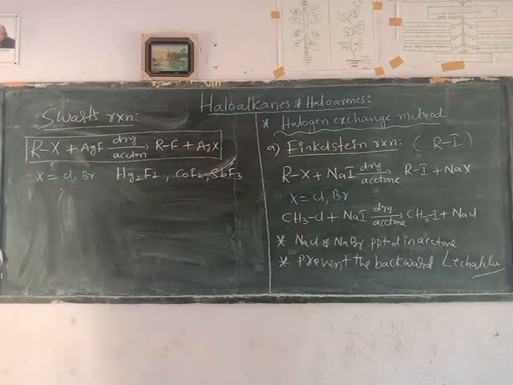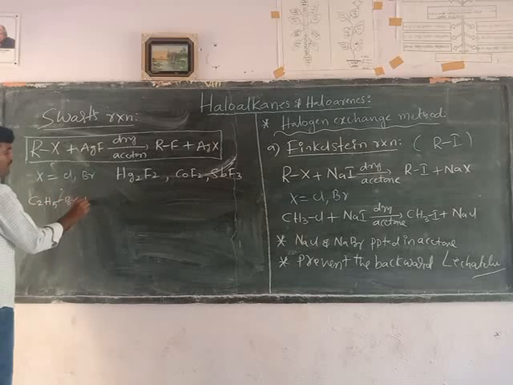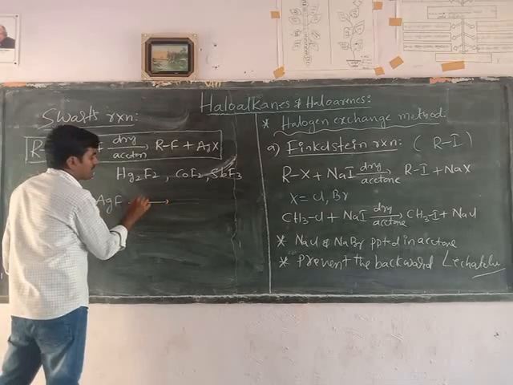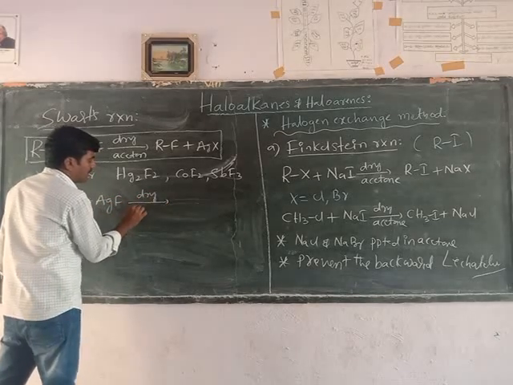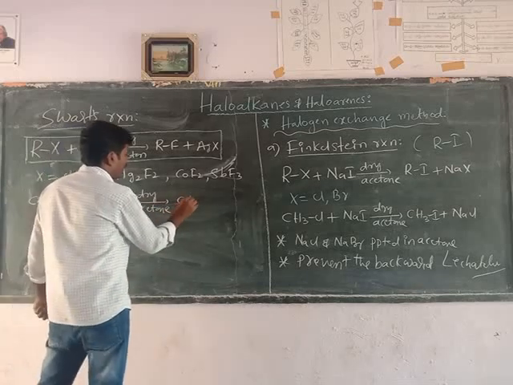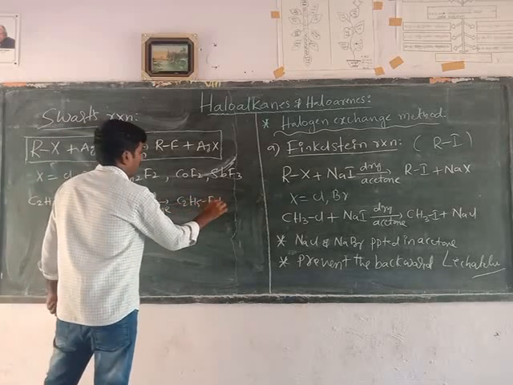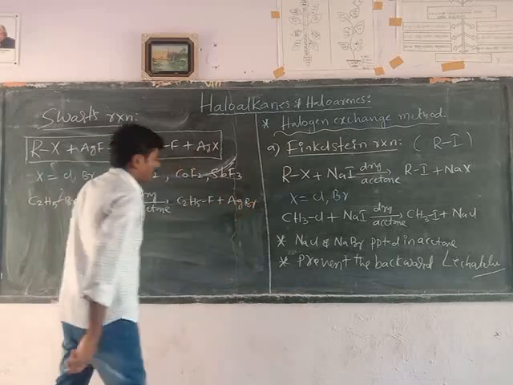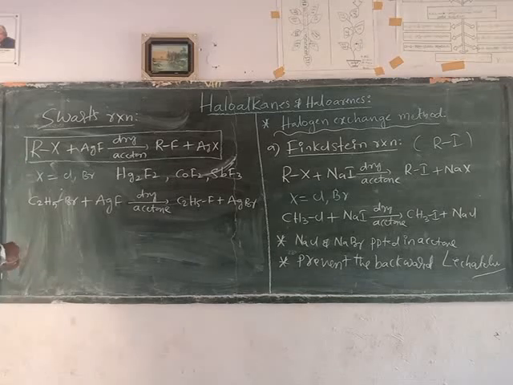Let's take an example for this reaction. Ethyl bromide reacts with silver fluoride in the presence of dry acetone to form ethyl fluoride, plus silver bromide will form. One more example.